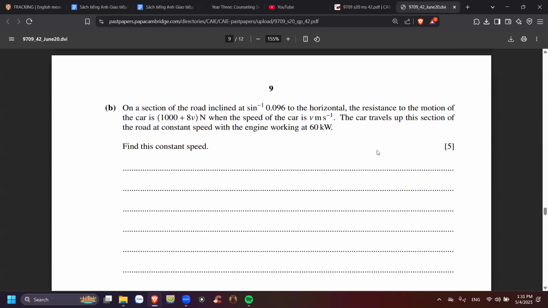And then on a section of road inclined at sine inverse of 0.096 to the horizontal, the resistance to the motion of the car is this much, and the speed of the car is this much. The car travels up this section of road at constant speed with the engine working at 60 kilowatts. So it's going to be like this one and then going up like this.